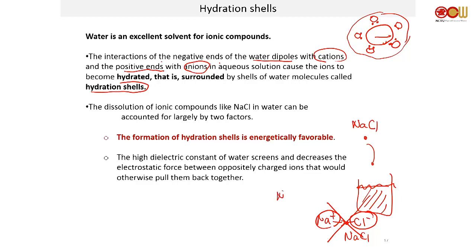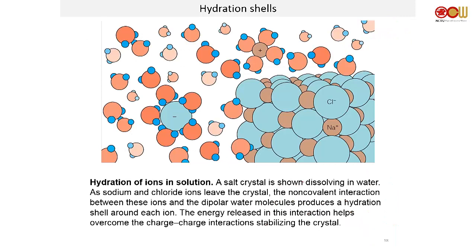That is because once you get Na plus, you have a lot of O like that. Okay? Like that. And then it sort of shields it, lowers the force between Na plus and Cl minus. So the hydration shell, this is what happens.